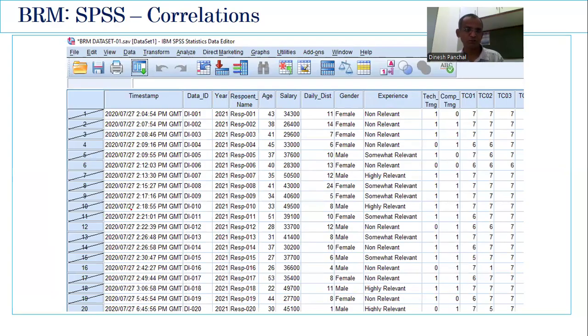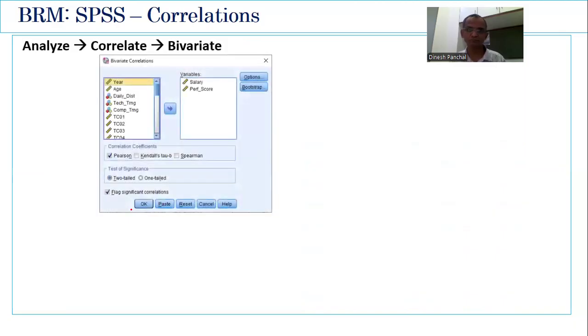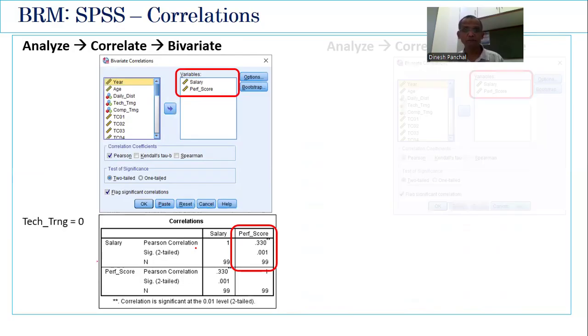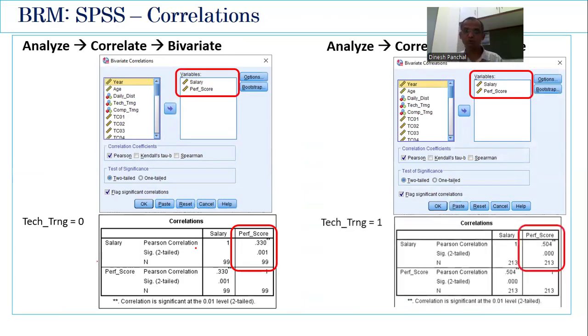So once this is achieved, now go to Analyze, Correlate, Bivariate, get the correlation window, and you will get the correlation output. Now, this correlation output is only for the employees who have not taken a technical training, right? Now, similarly, again you have to go to Data, Select Cases, change the condition, technical training equal to now 1, and do the correlation, and you get a correlation coefficient.